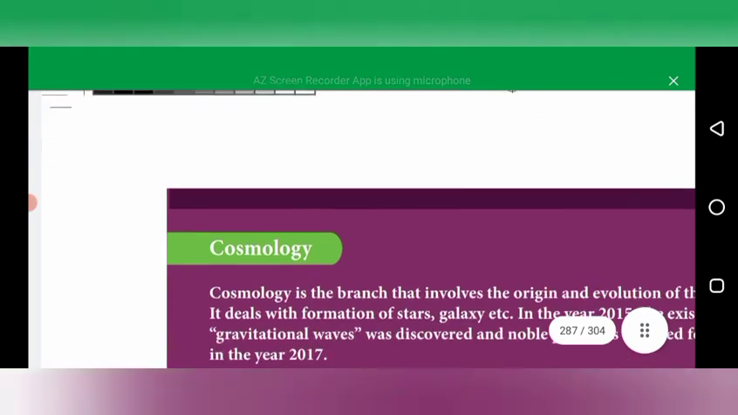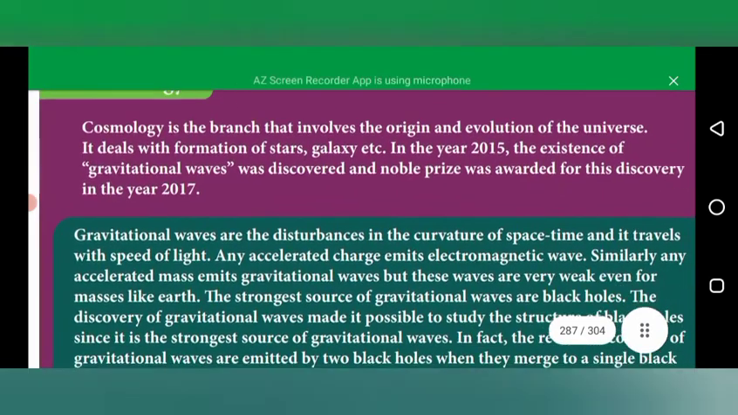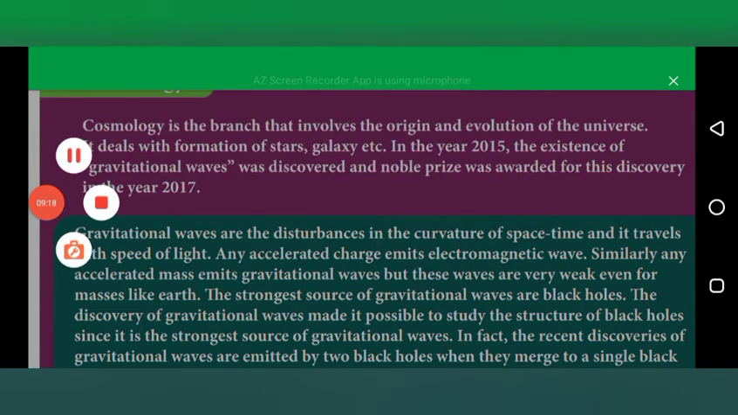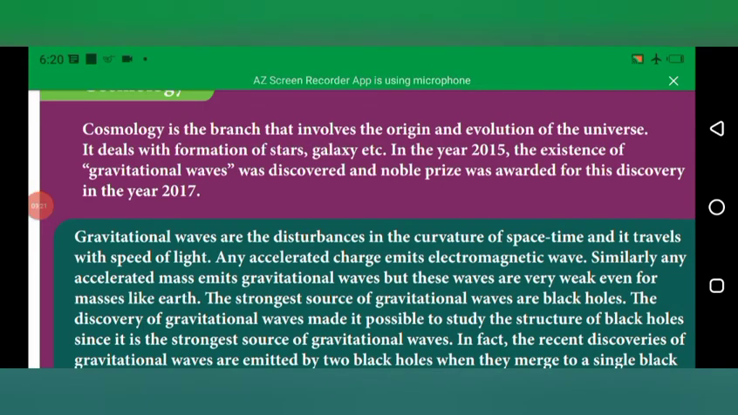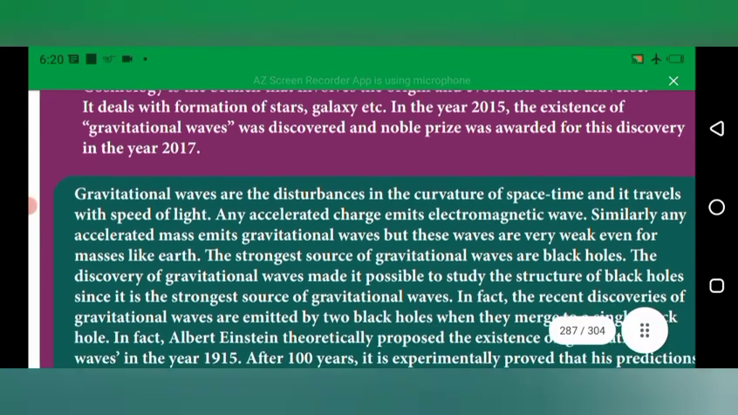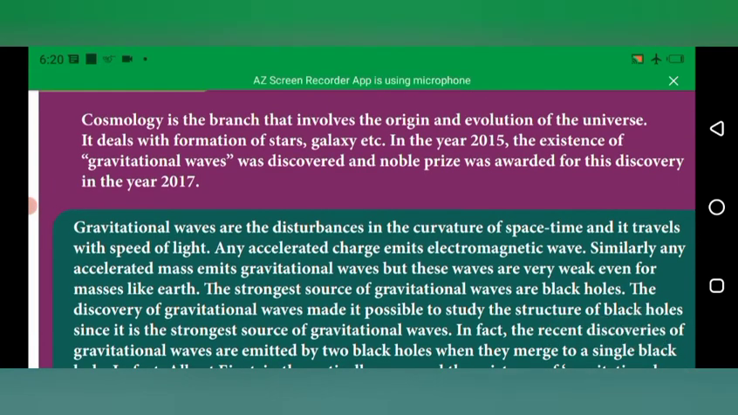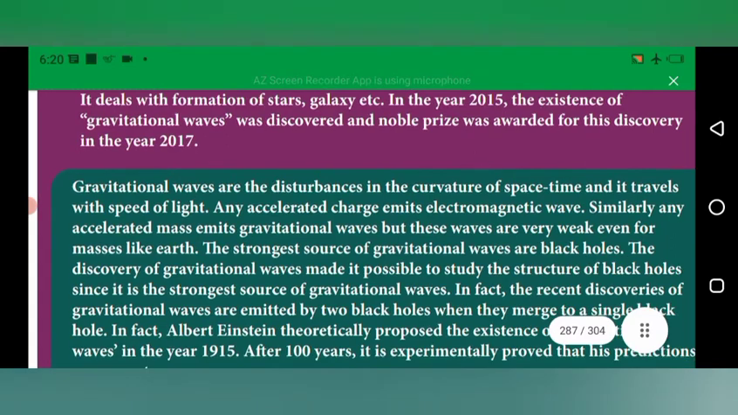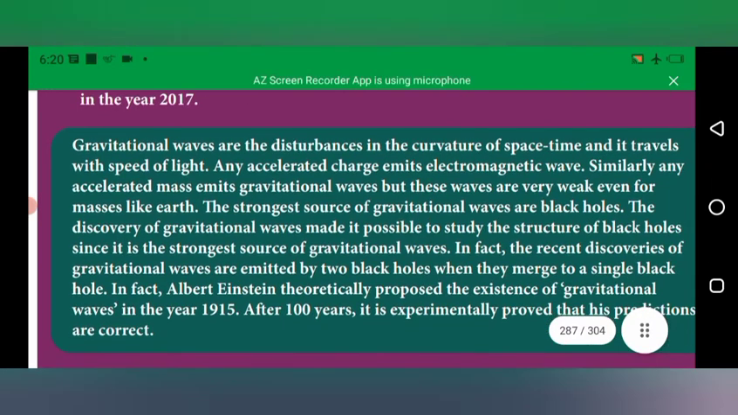And also cosmology. The term cosmology refers to the study of the origin and evolution of the universe. That is, it deals with the study of stars, galaxies, etc. In the year 2015, the existence of gravitational waves was discovered, and it also received the Nobel Prize in 2017. Gravitational waves are disturbances in space, and they travel with a speed equal to the speed of light.